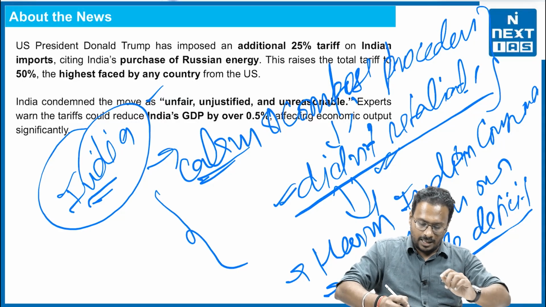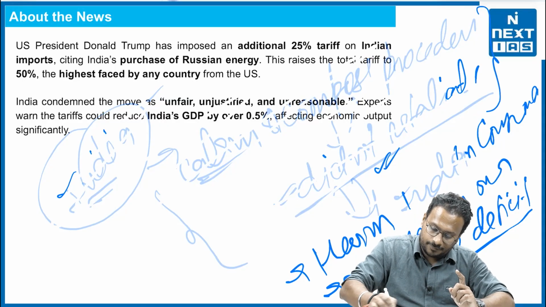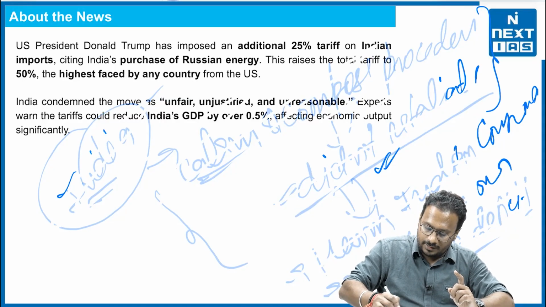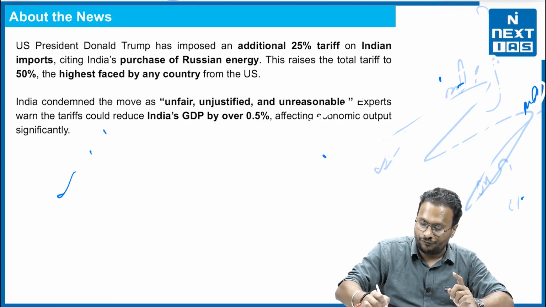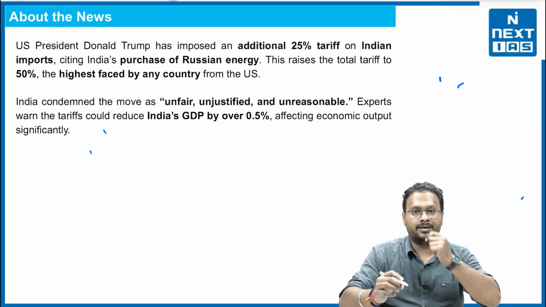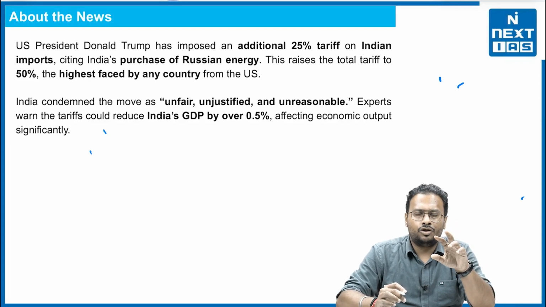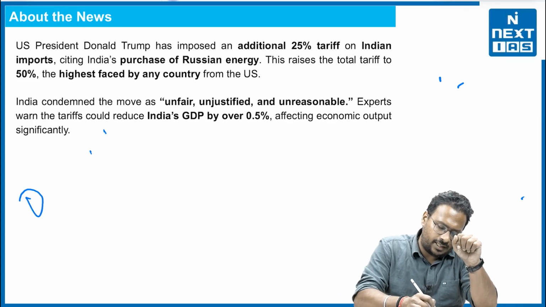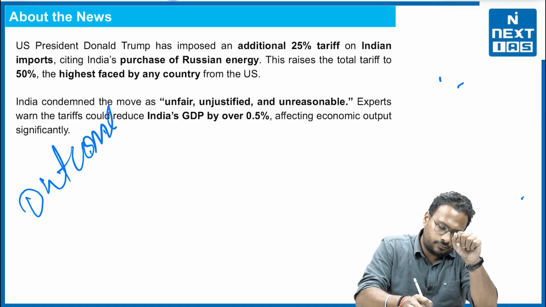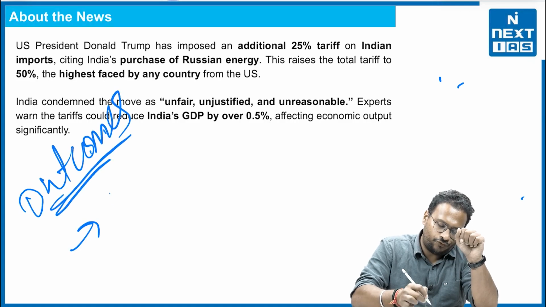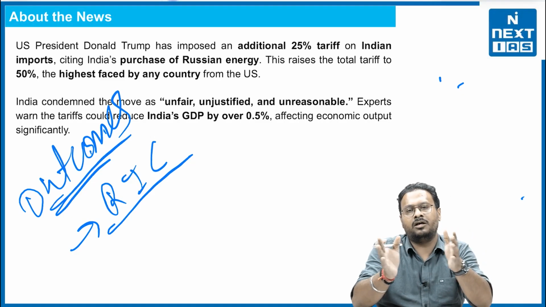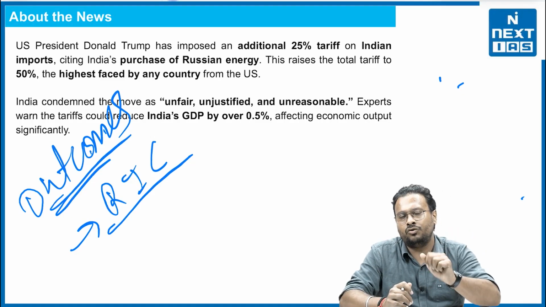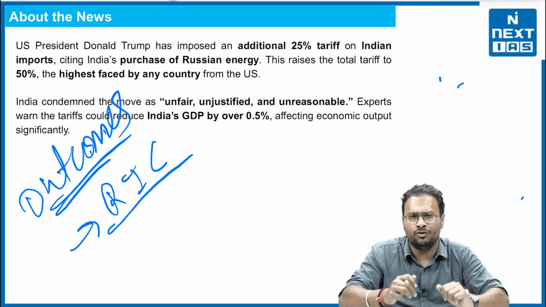Now, in light of it, one more thing: once the USA has started this tariff war, and we have understood how India has responded, there are two or three things we need to understand as the outcomes. We know that now Russia, India, China are coming together. A bloc is going to develop. It has been all over the news nowadays.